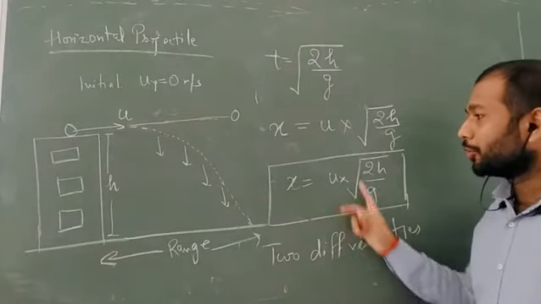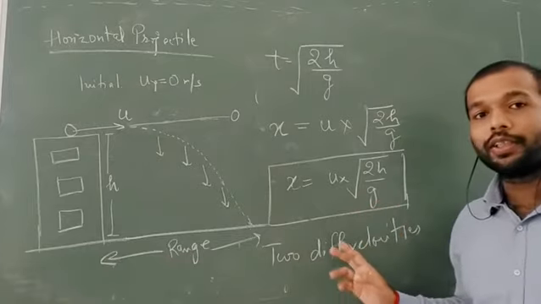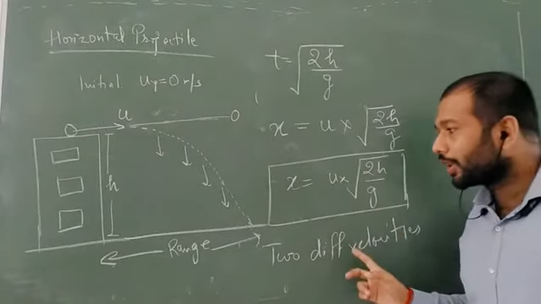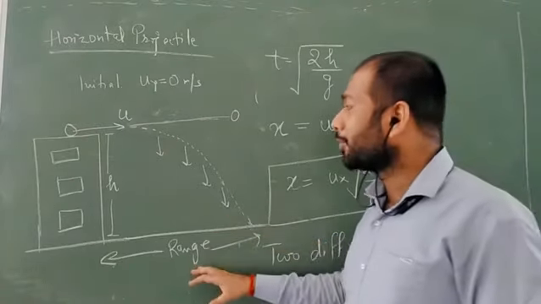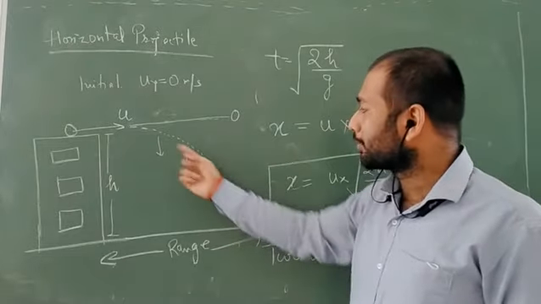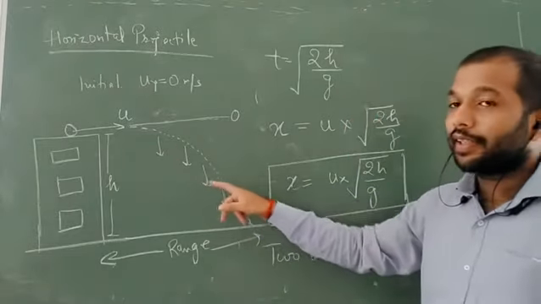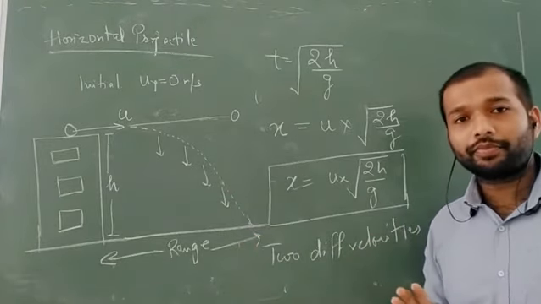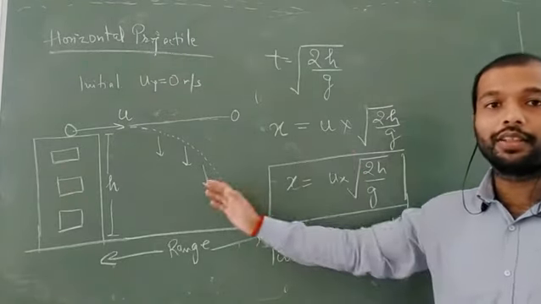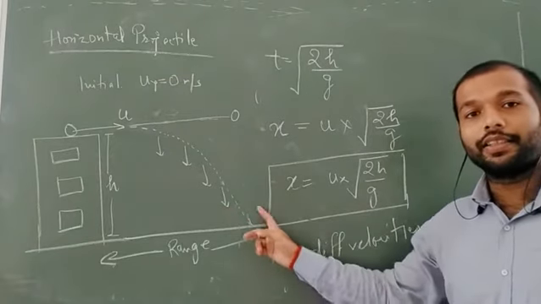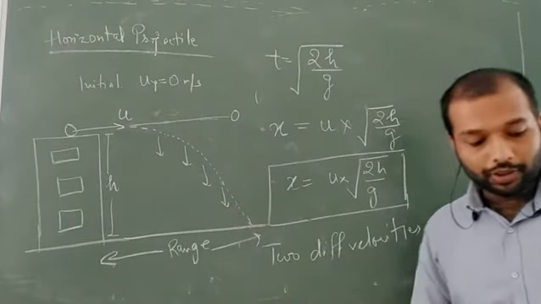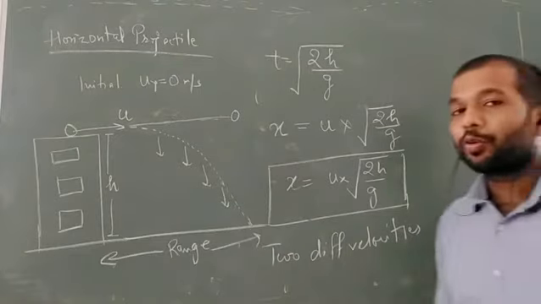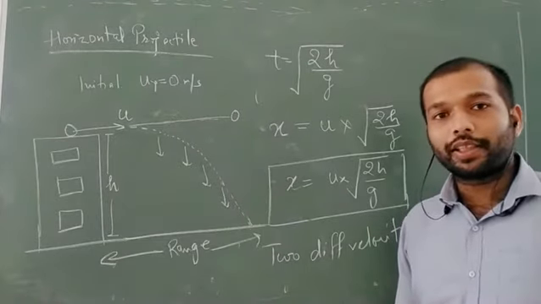Alright, so these were the two important things that we have to calculate in the horizontal projectile. Now one more thing that I haven't mentioned, but again you can see it is a projectile, so there is only a downward gravity acting, that is the only acceleration acting on this body. Okay, there is no horizontal acceleration acting in this case. Now the third thing that is left is how to calculate the velocity at a particular time.